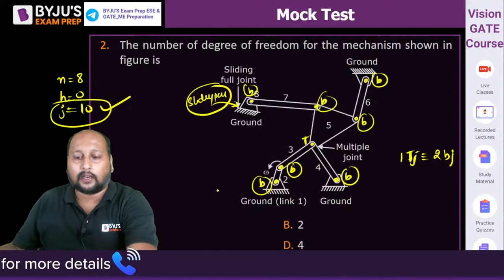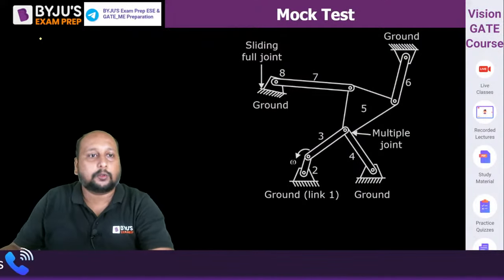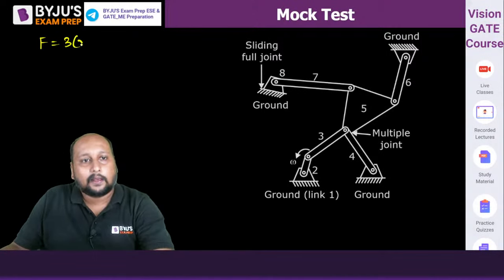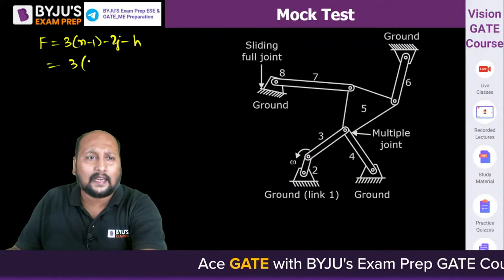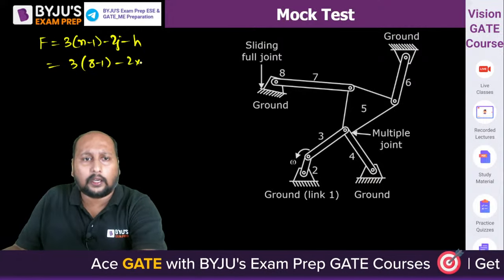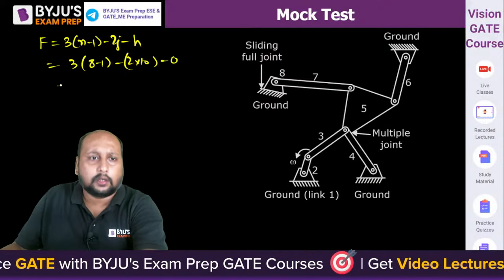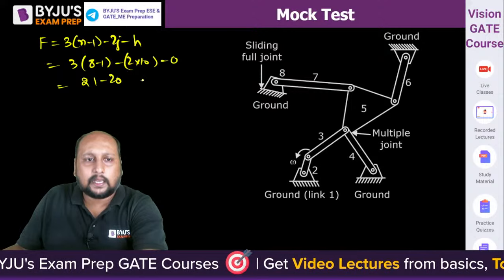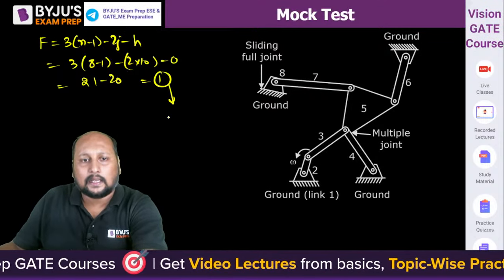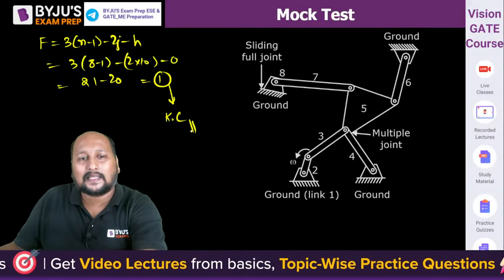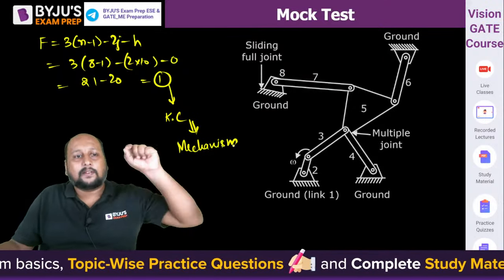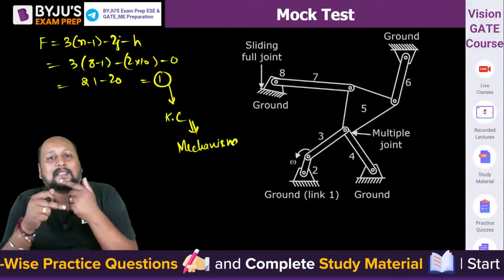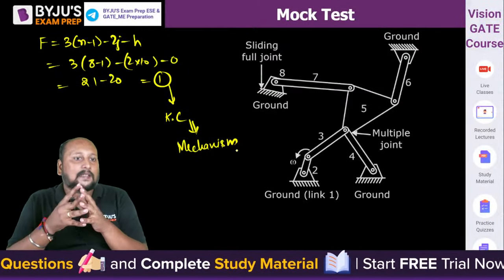So J equal to 10. You can apply the Kutzbach equation. F is equal to 3 into (n minus 1) minus 2J minus H. 3 into n, what is given? They have given us 8, minus 2 into 10, minus 0. This is 21 minus 20, that is 1. So we are getting a kinematic chain, basically a mechanism. Why can I say there is a mechanism? Because one of the links is being fixed. Therefore we are seeing this as a mechanism.